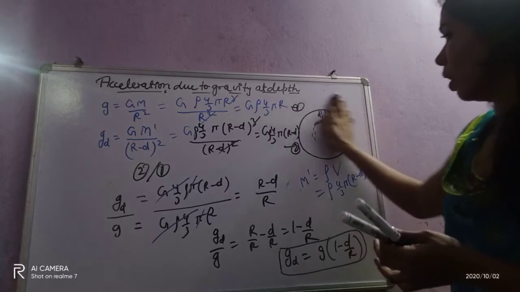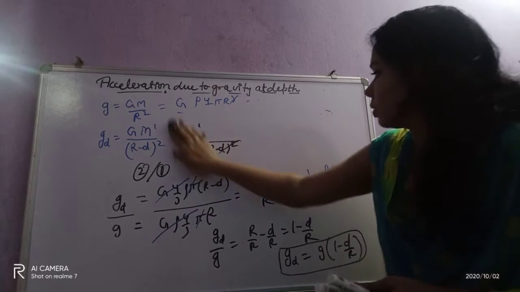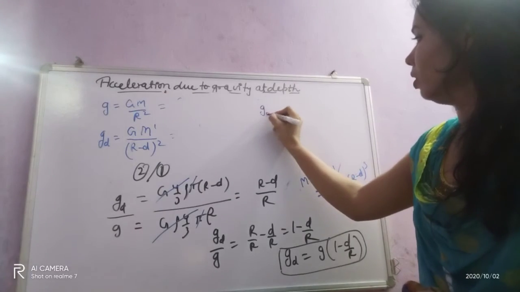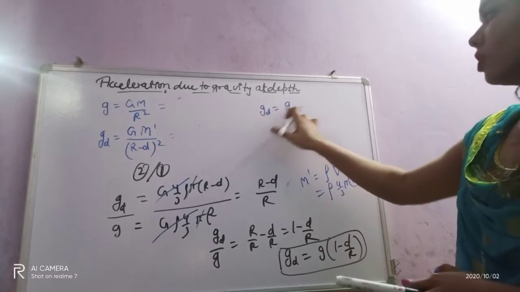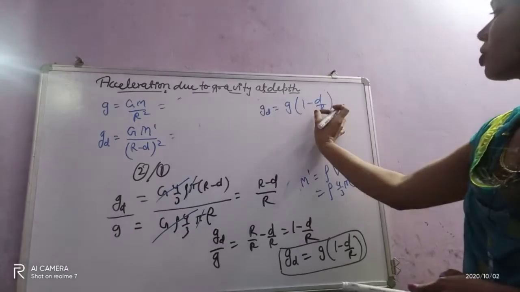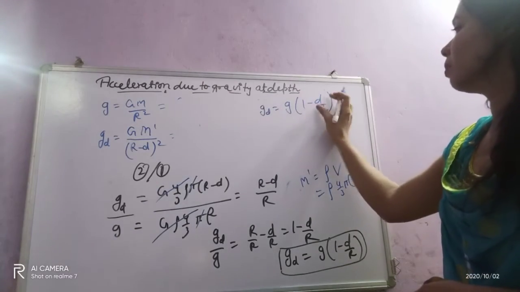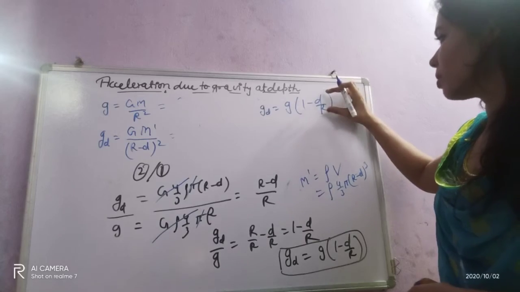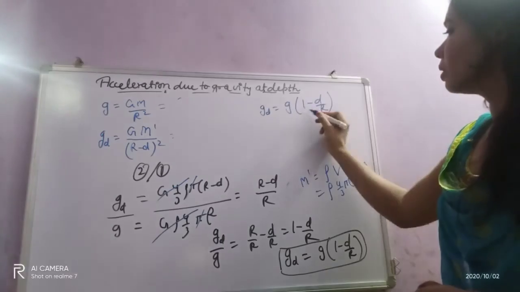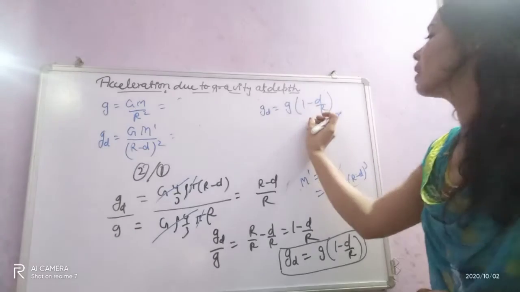Now I will show you. This expression will show it. See, g_d equals g(1 minus d by r). Obviously this factor is less than 1, since you are subtracting some term from 1.